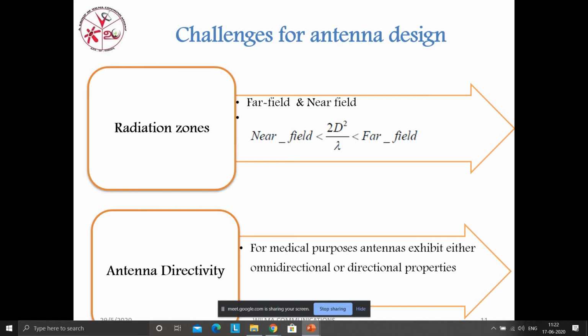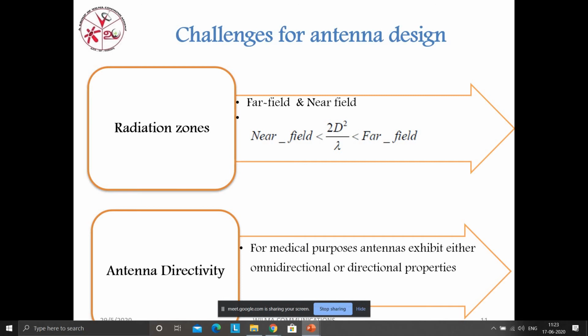The near field is nothing but the antenna's near area, and the far field is the region at some distance from the antenna. If the magnetic field in the near field is high and the electric field in the far field is less, it results in a high SAR value.